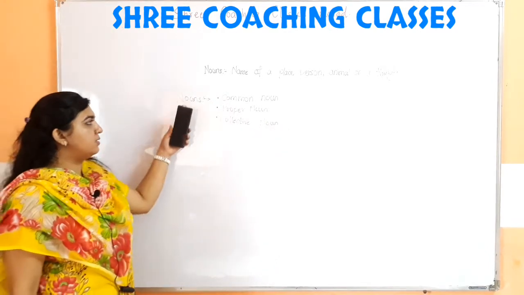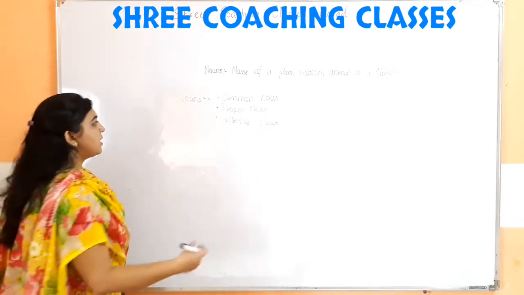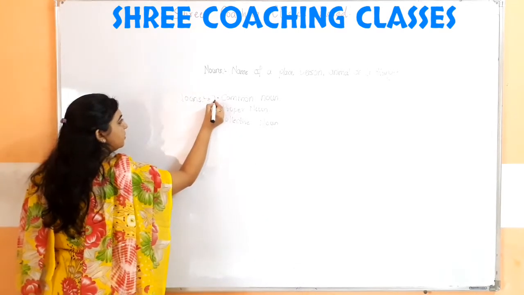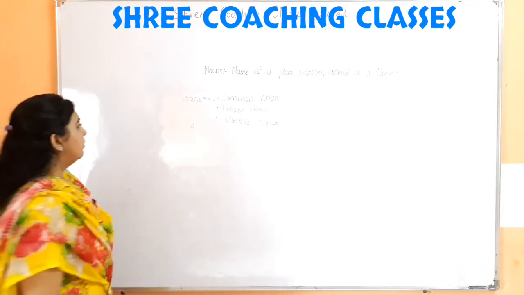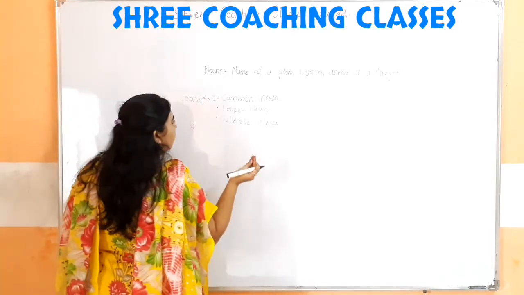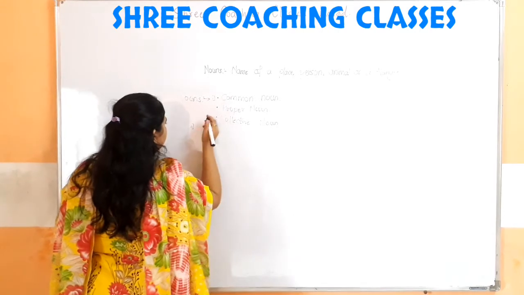Then after these three nouns, we studied the second type of a noun. The second type of noun which we studied were the countable and uncountable noun.